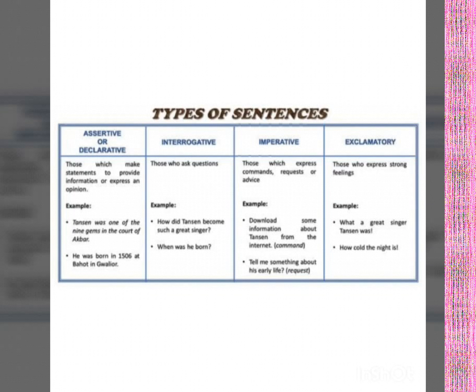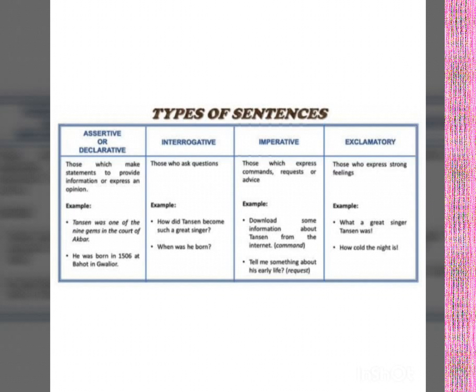For example, Tansen was one of the nine gems in the court of Akbar. In this sentence we can see that it is a statement and it ends with a period or full stop. And he was born in 1506 at Behat in Gwalior. It also ends with a period and it is an assertive or declarative sentence, a statement, or it shows a positive statement.